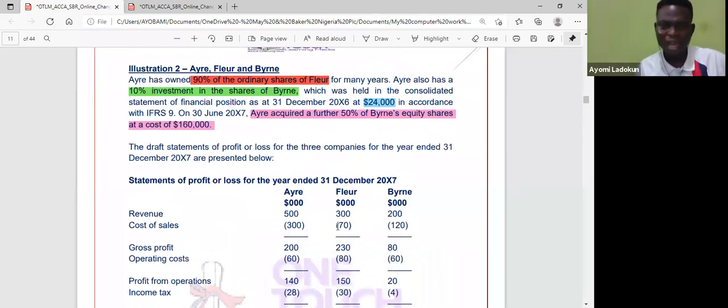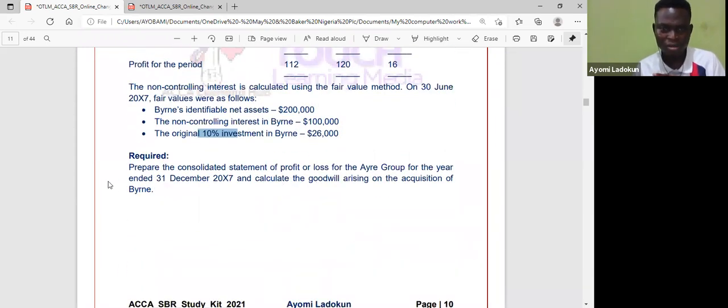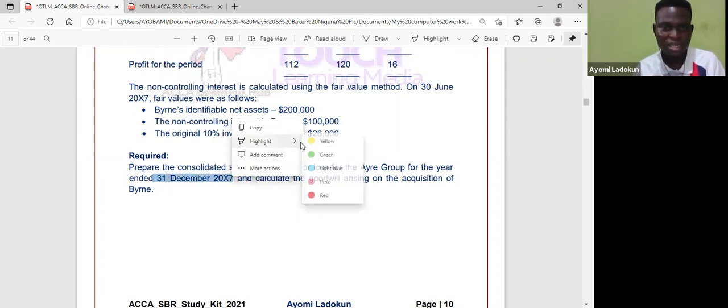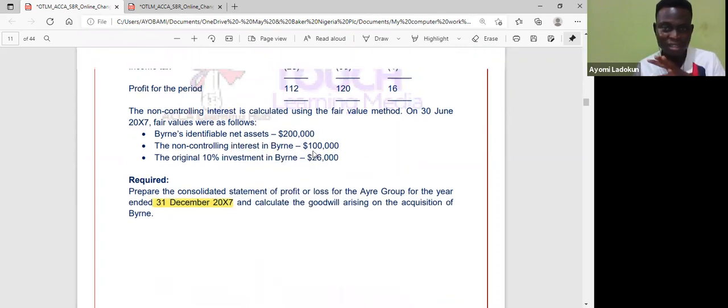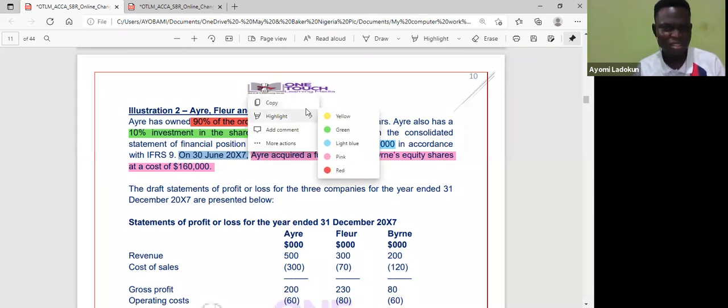Oh, brilliant. Now, I think this is a combination of mid-year acquisition and, of course, step acquisition. Why is it mid-year? Look at the requirement. It says for the year ended 31st December, and I acquired the second subsidiary on 30th June.